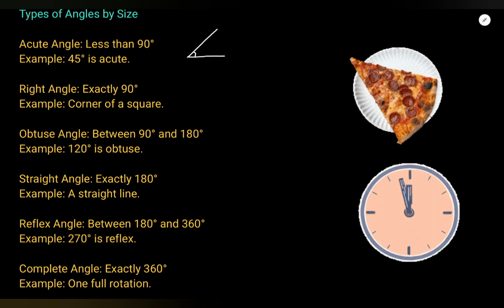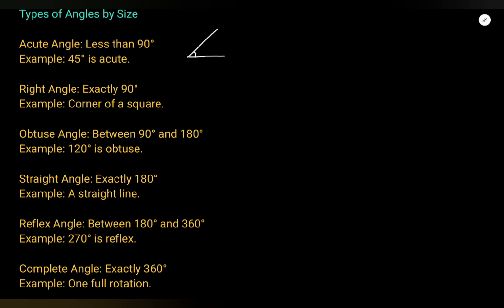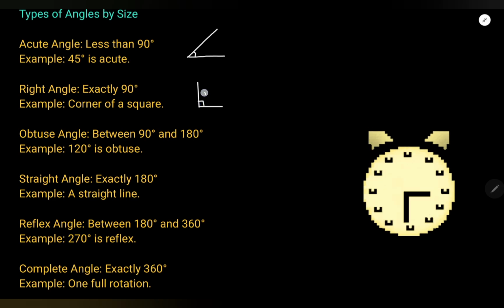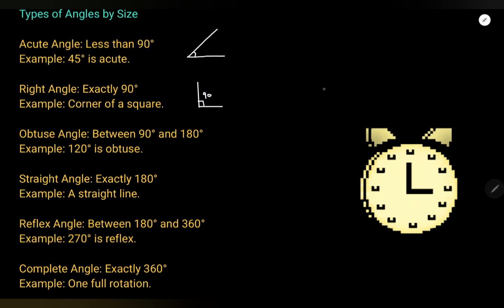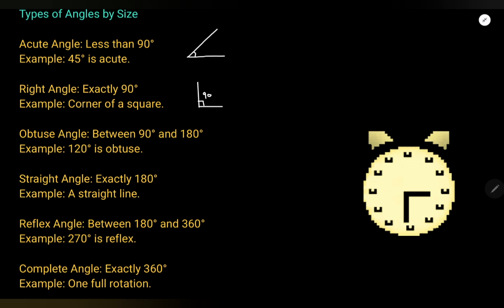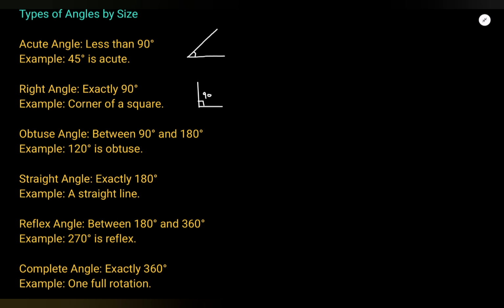This is an acute angle, when the angle is less than 90 degrees. Then when the angle is exactly 90, like an L, like 3 o'clock or 9 o'clock, the two hands of a clock are making exactly a 90 degree angle. Then that angle is known as a right angle.